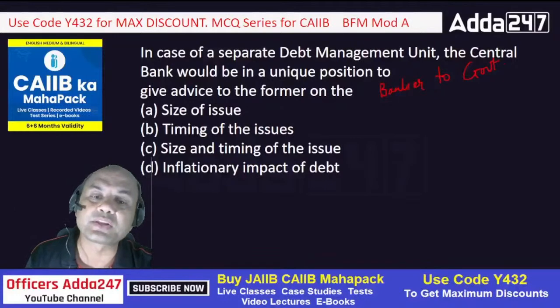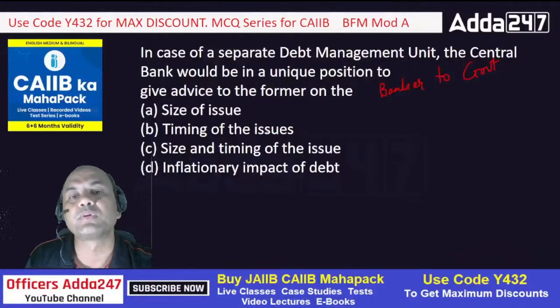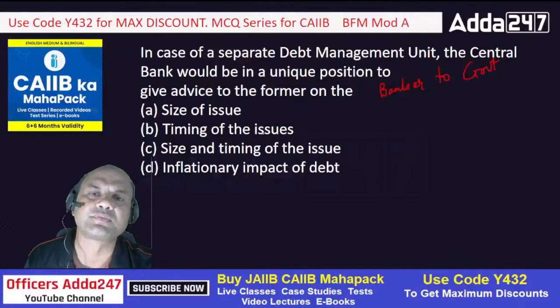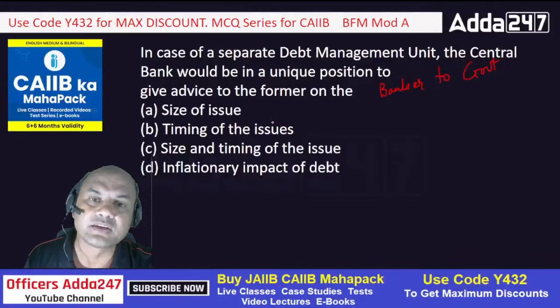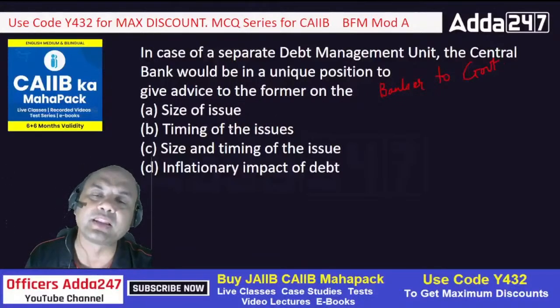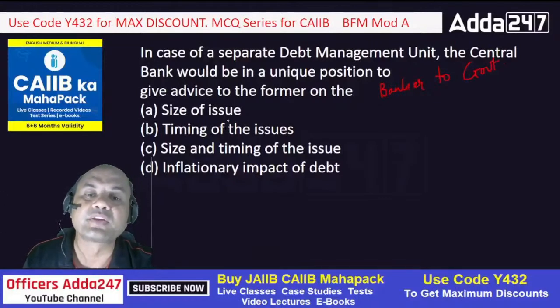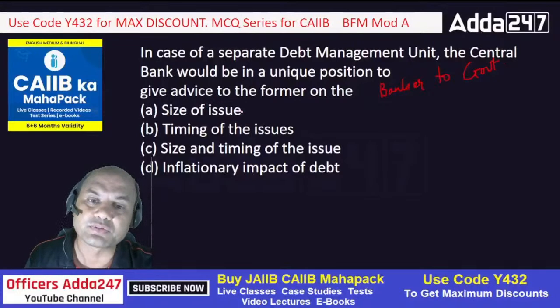If the timing of the issue is wrong, what happens? The whole issue flops. Nobody buys those bonds, and then the government won't receive the funds. If the government doesn't receive the funds, there won't be any construction or development. So RBI has to advise the government about the size of the issue as well as the timing of the issue. So the answer is C, both.